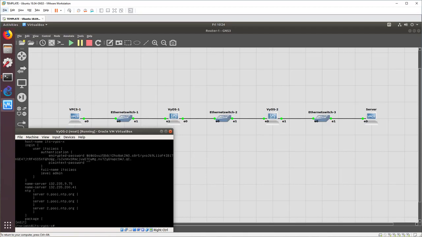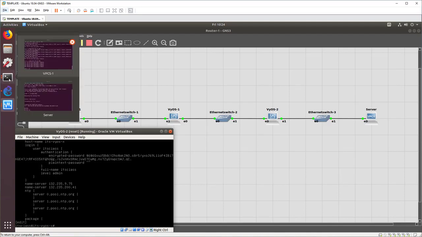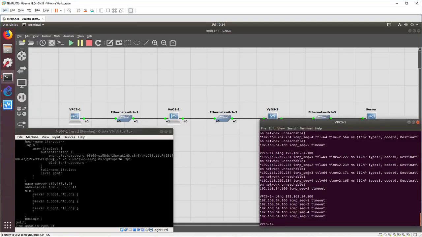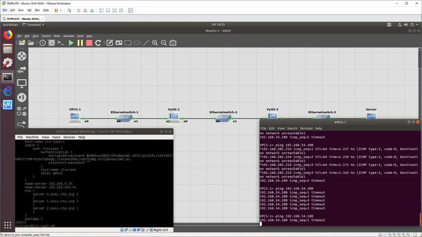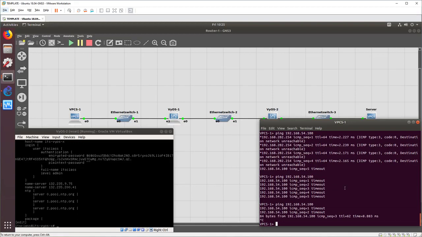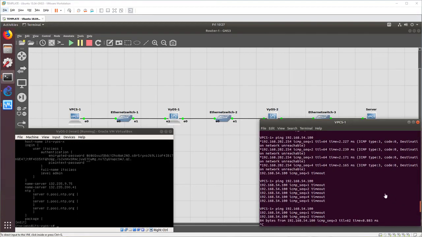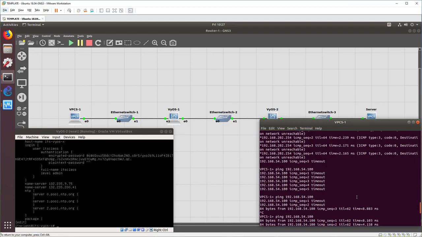There we go. So at this point, we should be able to ping and receive responses from VPCS1 all the way to server. And there we go. We get nothing. I got screwed. So it's a little frustrating here. The first 2 times we pinged didn't go anywhere, but we can see that the third time it did ping right before I hit Control-C and stopped it. So I was doing a little investigating and I figured out that, yeah, it did ping.